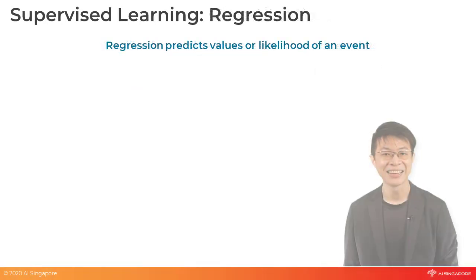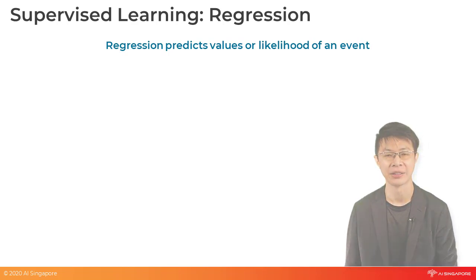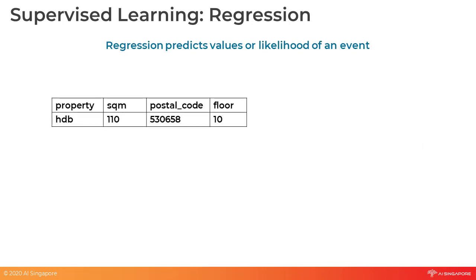The second type of supervised learning is regression. Regression is applied whenever the task covers answering questions that involve a continuous value, such as the dollar amount of an item. The most common application of regression is price prediction. For instance, if you are buying a HDB apartment and you would like to know its fair market value, you can train an AI to predict the price given the characteristics of the HDB apartment, such as its total floor